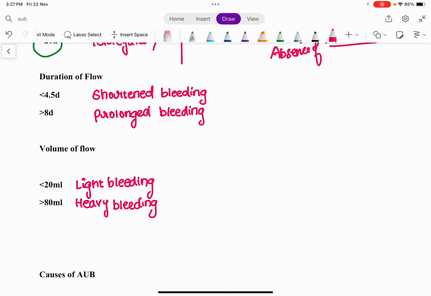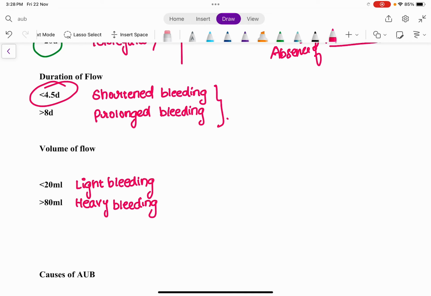So now, what are the abnormal features? Any bleeding which occurs at less than 4.5 days is a shortened bleeding. If the bleeding occurs for more than 8 days, it is considered to be a prolonged bleeding. So for more than 8 days, she is still having periods, still menstruating, still losing blood, so it is a prolonged bleeding. Less than 4.5 is shortened bleeding. Can you understand this? Clear? Yes.